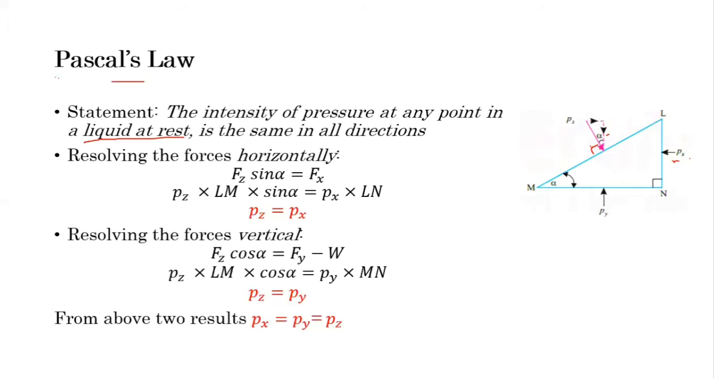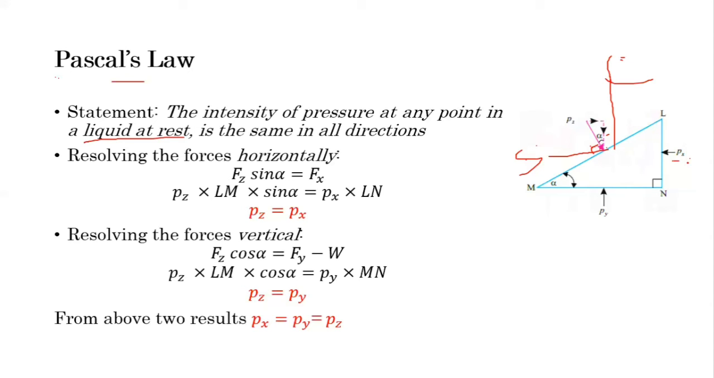So we have to prove Px equal to Py equal to Pz in this condition. So let's start with the horizontal forces, or resolving the forces horizontally. In horizontal direction, there are two forces. One force is the Px in left hand side direction, and another force is a component of this Pz, that we can say in horizontal direction and vertical direction. The horizontal direction will be a sine component, vertical component will be a cos component.